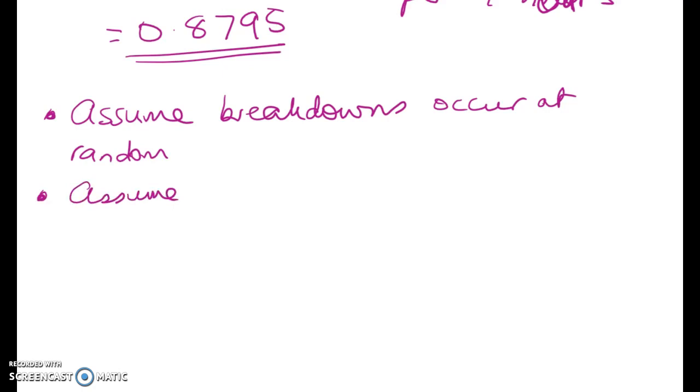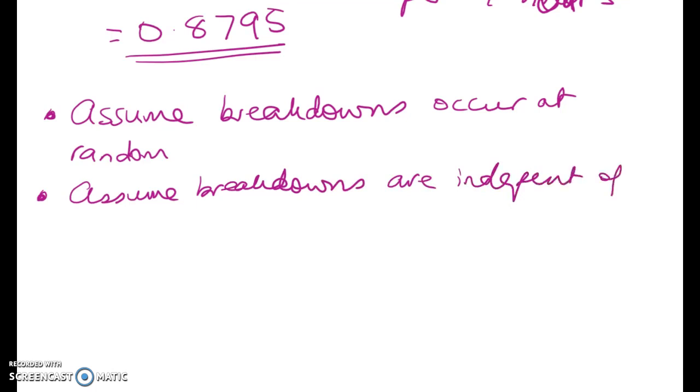If you write independence, it doesn't tell the reader anything. So assume that breakdowns are independent of one another. All right, what else?